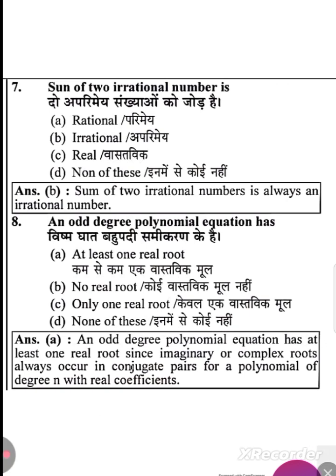The next, we have already discussed the result. The sum of two irrational numbers is always going to be irrational. So here it is a typing mistake, sum of two irrational numbers. So A is irrational, B is also irrational, so the sum is always going to be irrational.